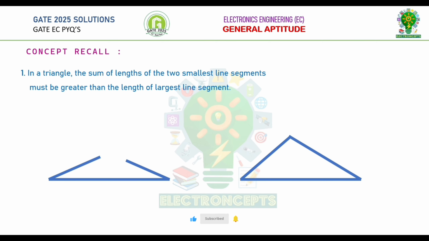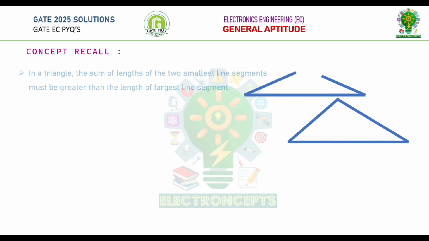If we observe, if the sum of two smallest line segments is less than the length of largest line segment, then it is not possible to form a triangle. And if the sum of lengths of two smallest line segments is greater than the length of largest line segment, then it is possible to form a triangle.